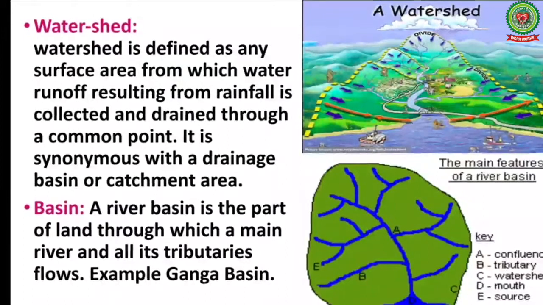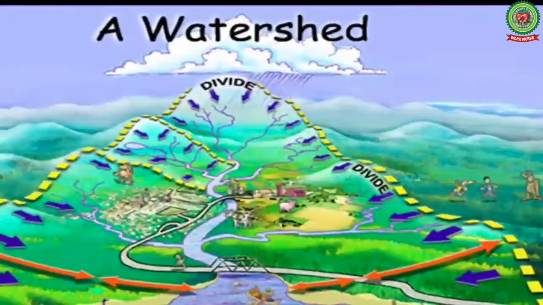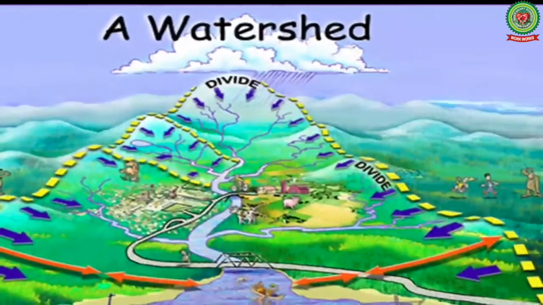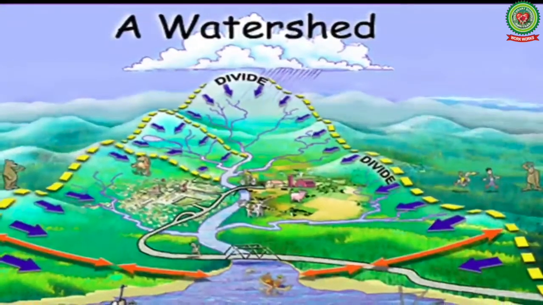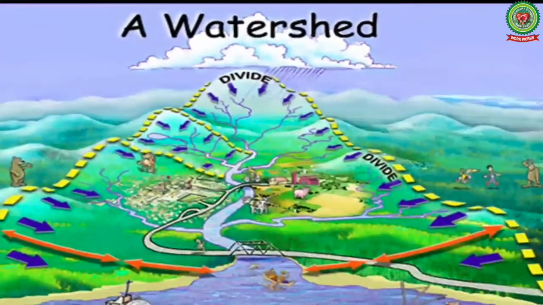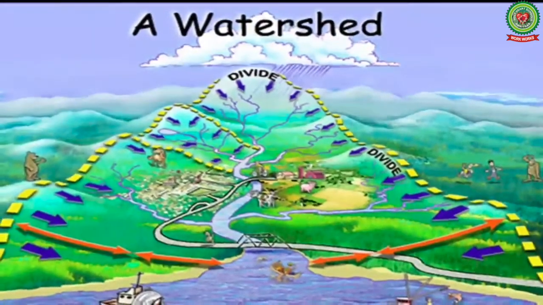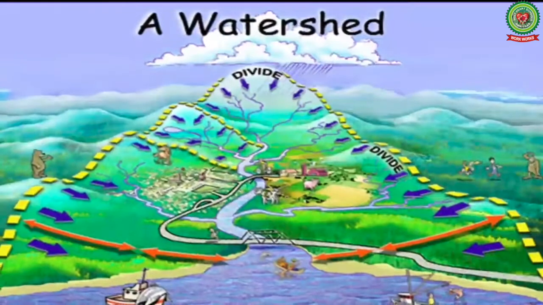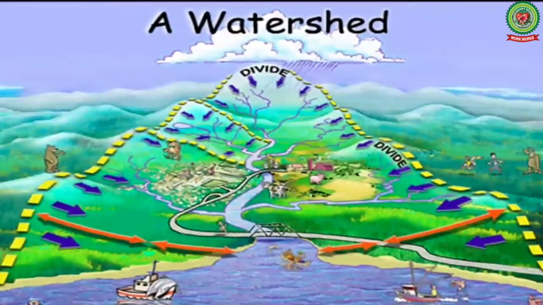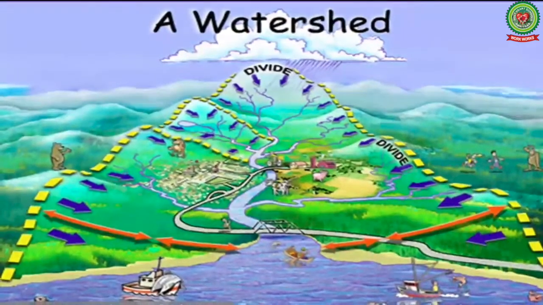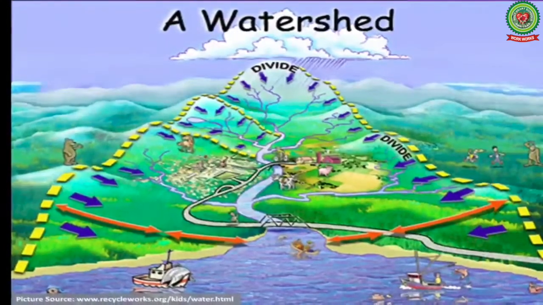The next term is watershed. Watershed is defined as any surface area from which water runoff resulting from rainfall is collected and drained through a common point. It is synonymous with a drainage basin or catchment area. Means we can use the term watershed for a drainage basin or catchment area of any river.